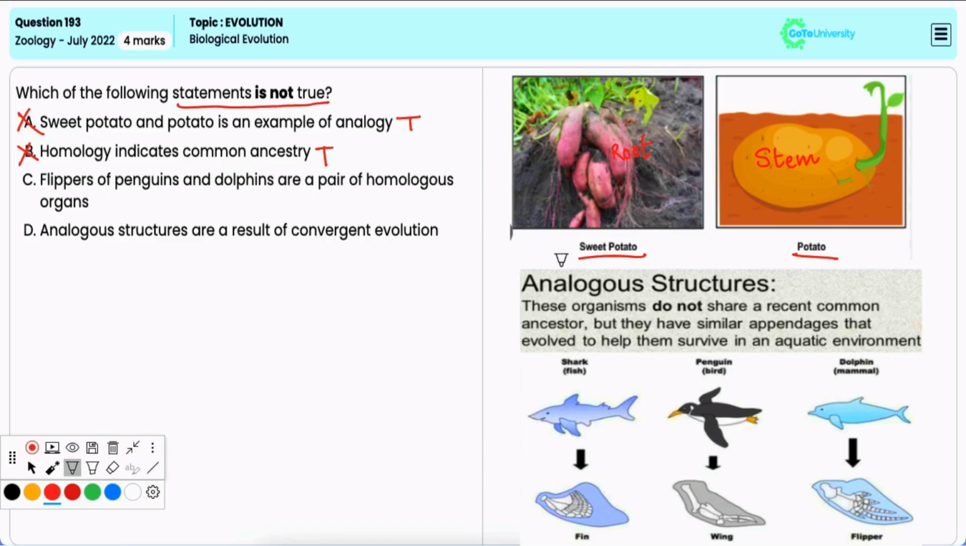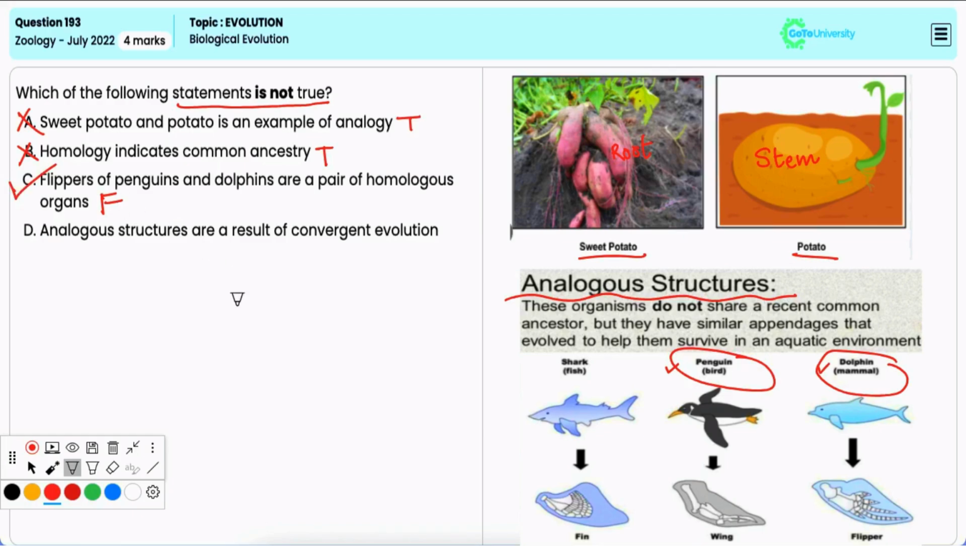Option C, flippers of penguins and dolphins are pair of homologous organs. It is not true. The flippers of penguins and dolphins are analogous structures. Hence, it is the correct option.